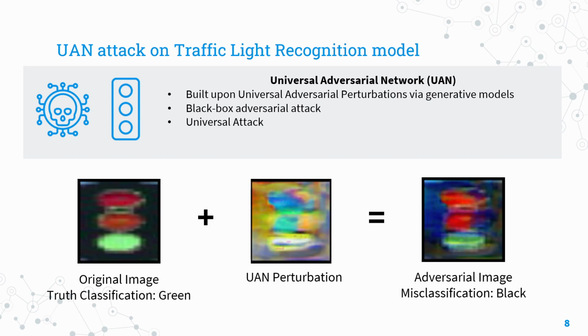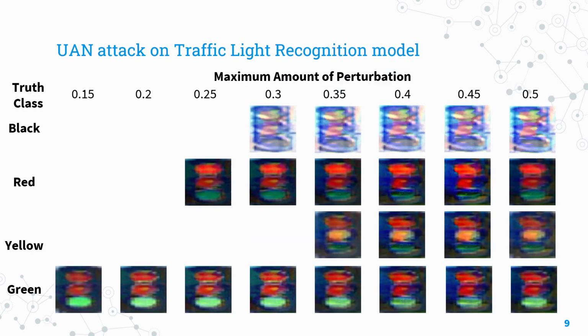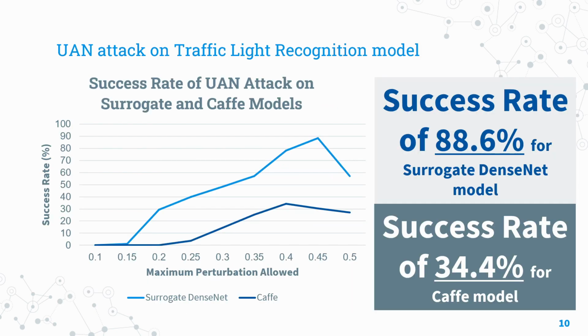This is an example of how UAN disrupts the original image, giving an adversarial image. The original truth classification is green. After the UAN attack, it is misclassified as black. Variations of the UAN attack can be made by varying the maximum allowed perturbation from 0.15 to 0.5. The UAN attack is then carried out on different traffic light colors. We can observe that the higher the amount of maximum perturbation, the more perceivable it is for humans to tell that it is attacked. The results are as such.